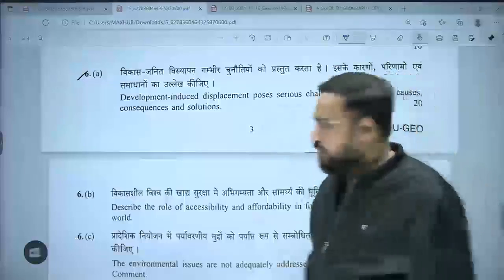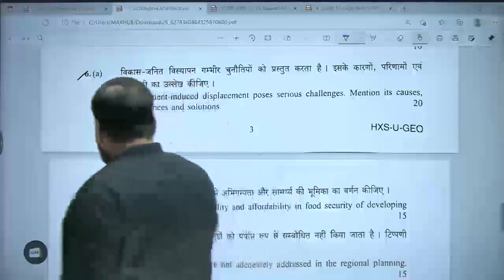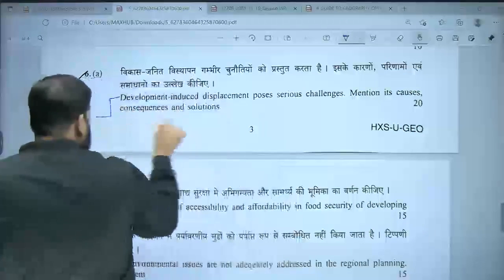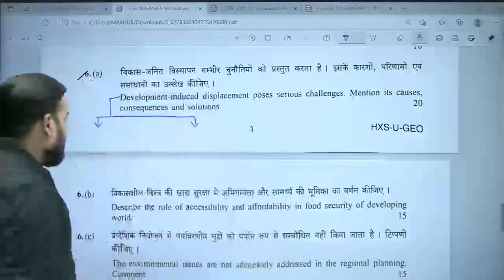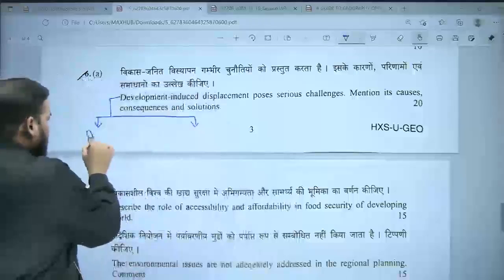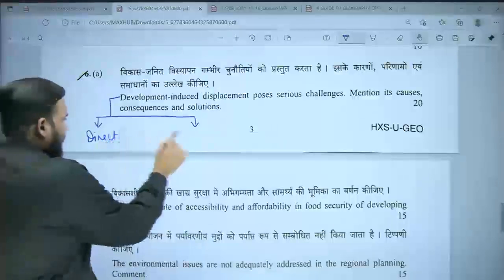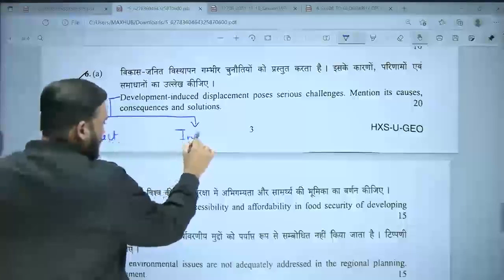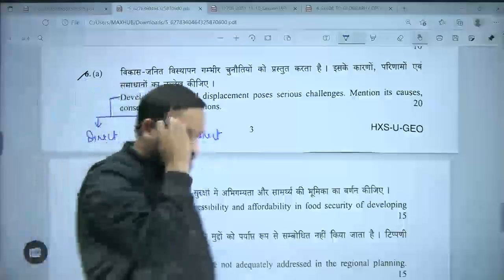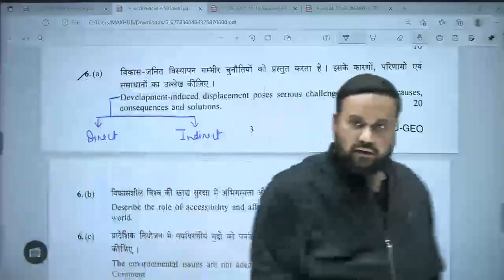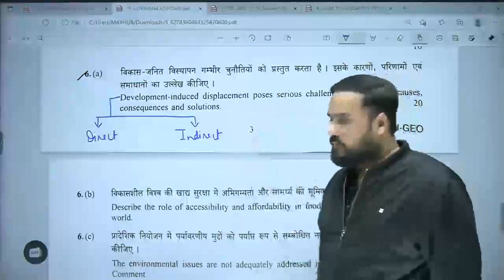Whenever a human related phenomenon comes, I always tell my students to divide it into how there is direct influence and how it is affecting indirectly. So tell me, does development have direct influence on displacement?